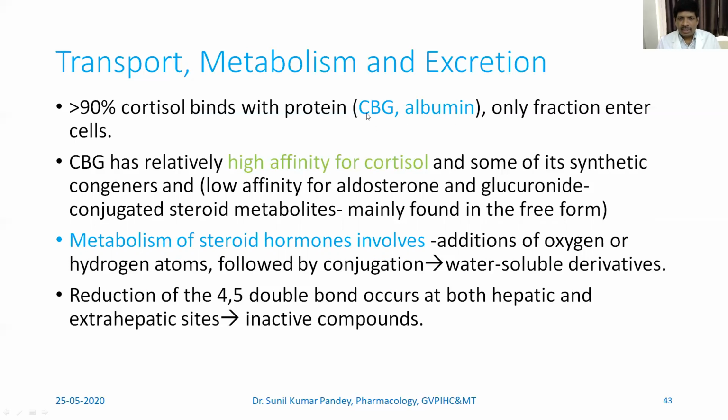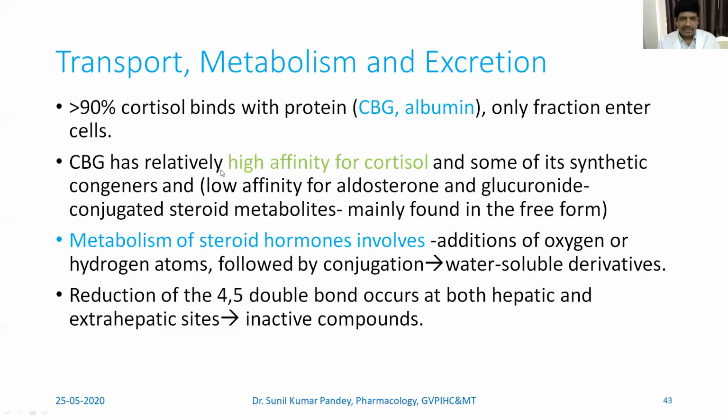The corticosteroid binding globulin has higher affinity but lower binding capacity, whereas albumin has lower affinity but higher binding capacity. So we see here the same thing.